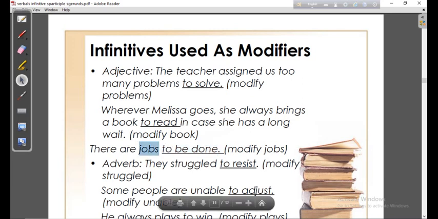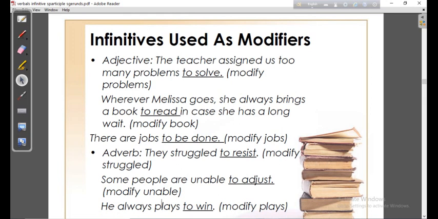And now we'll see how it can be used as an adverb. They struggled to resist. They struggled. So here "struggled" is the verb, and the infinitive "to resist" has modified the verb. And you know, when a word modifies the verb, it will be called an adverb. Here the infinitive has modified the verb, so definitely it is an adverb.